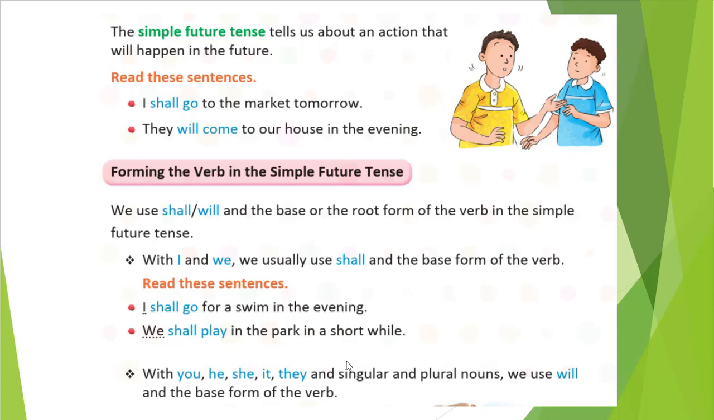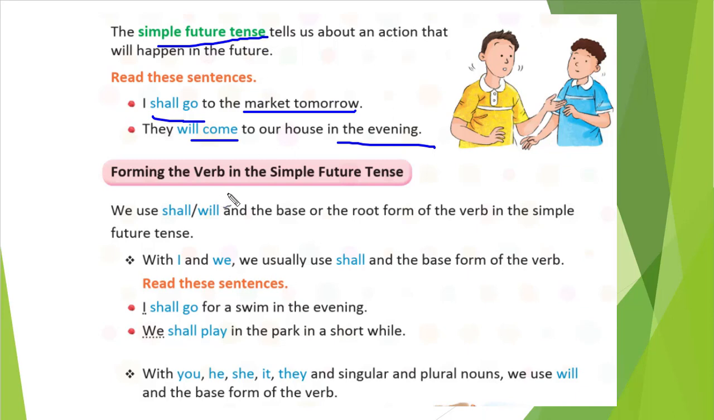Read the sentences. So, I shall go to the market tomorrow. They will come to our house in the evening. If you notice here, what is there? Shall go and will come. Market tomorrow, that means you are going to the market tomorrow, right? And in the evening some guests are coming. So this has not happened; this is going to happen in the evening or by tomorrow. So that we will show by simple future tense.